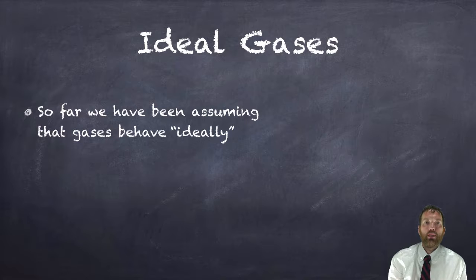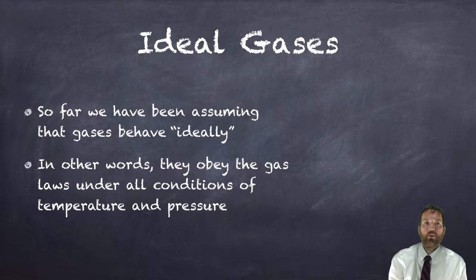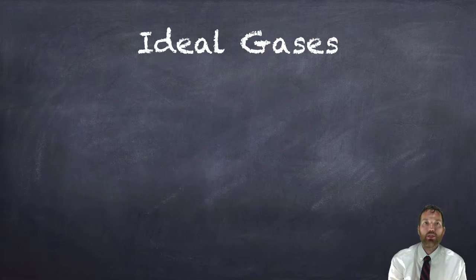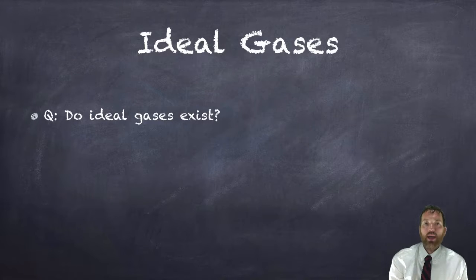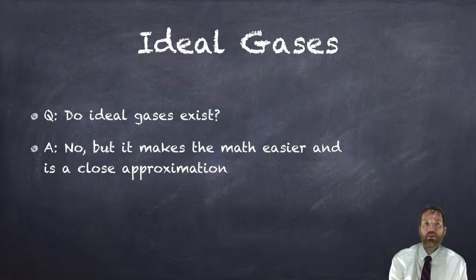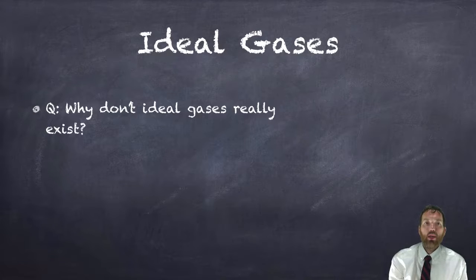So far, we've been assuming that gases behave ideally. In other words, they obey the gas laws under all conditions of temperature and pressure. But do ideal gases actually exist? The answer is no, but it makes the math a lot easier and it's a pretty close approximation to what's going on. So why not? Why don't ideal gases really exist?